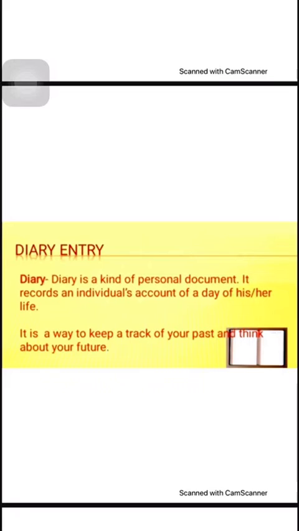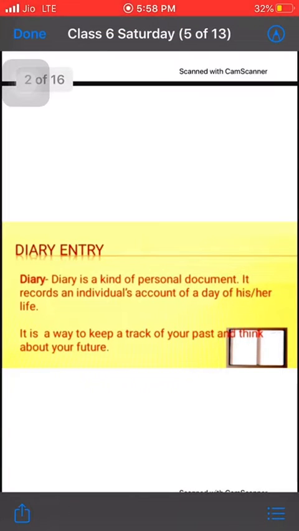So of course, when you write a diary every day, then on any day you could read out what you have done on that particular day, and you could set up your goals and your things for the future also.